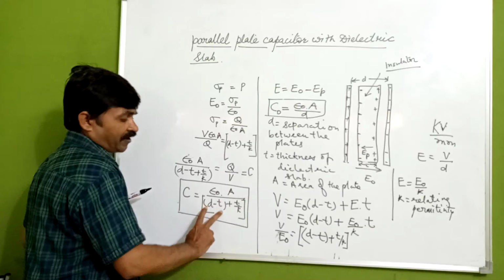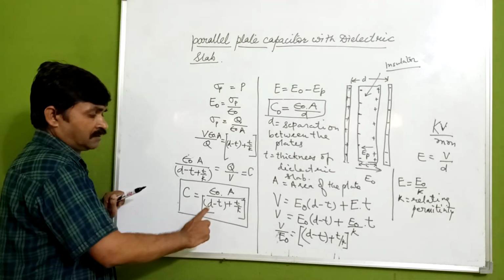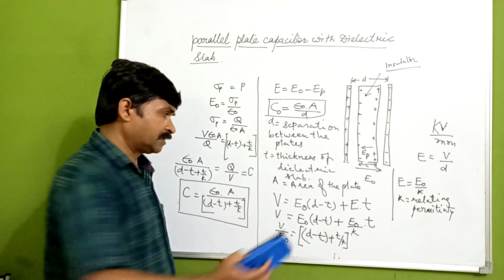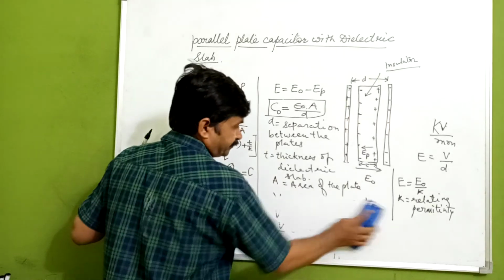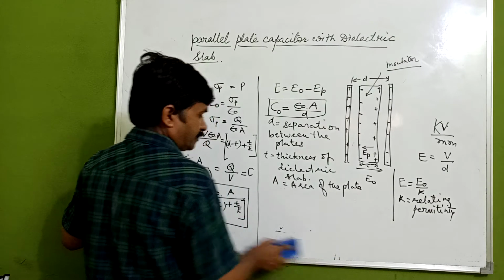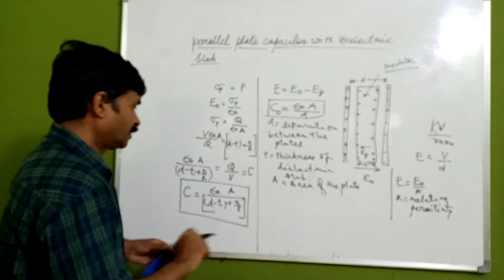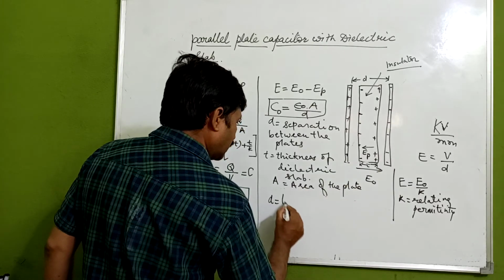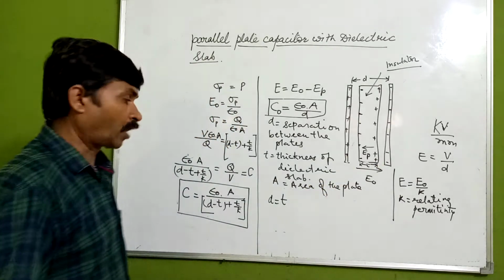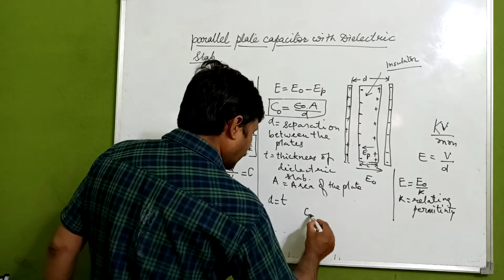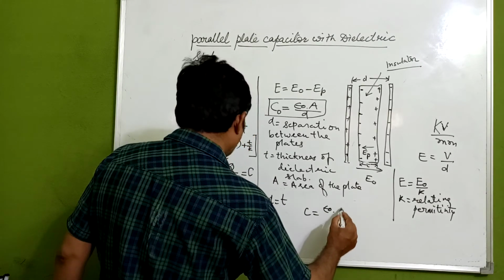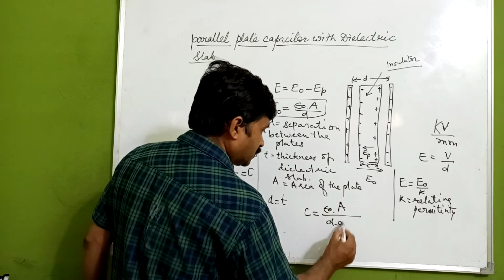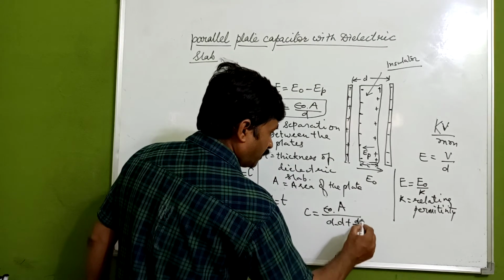Now, this is the relationship which we have got. Now, what will be the effect of this? That we can easily understand if I take the slab to have a thickness equal to the separation. What we are getting here is C equals epsilon naught into A upon D minus T, that is D minus D plus D upon kappa.